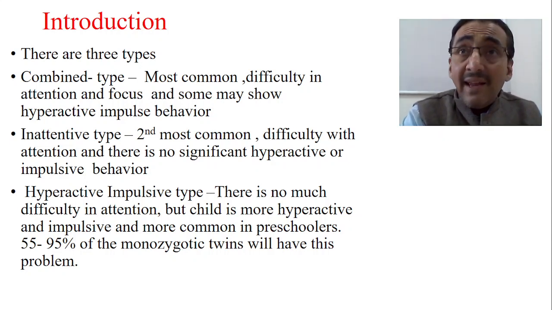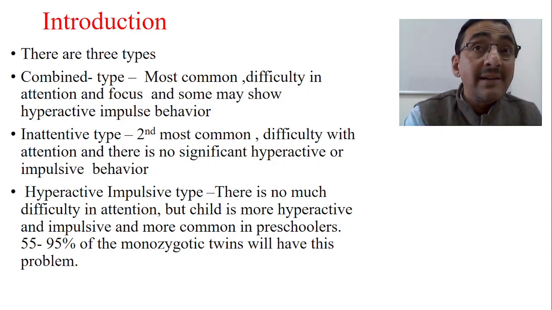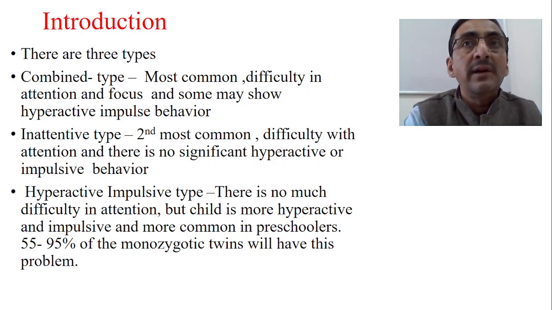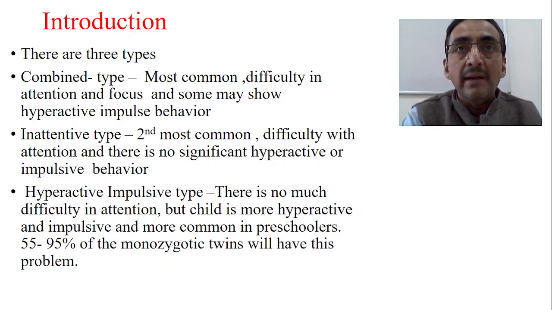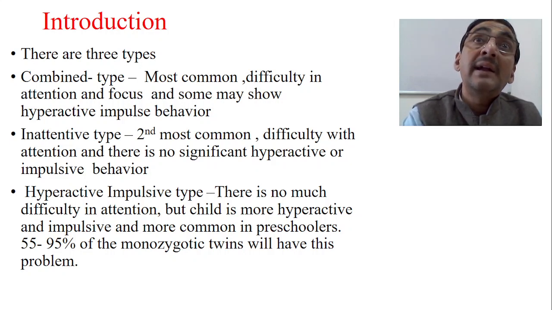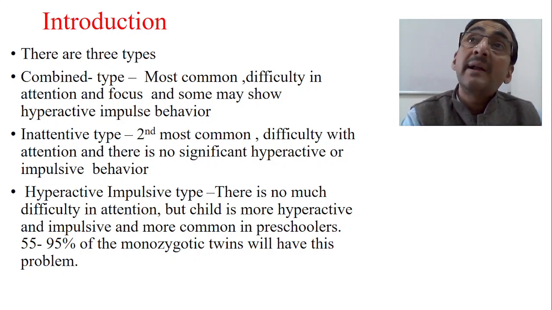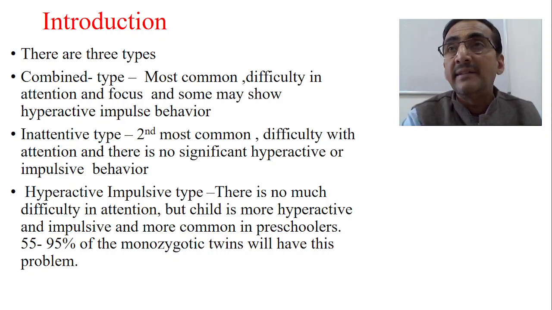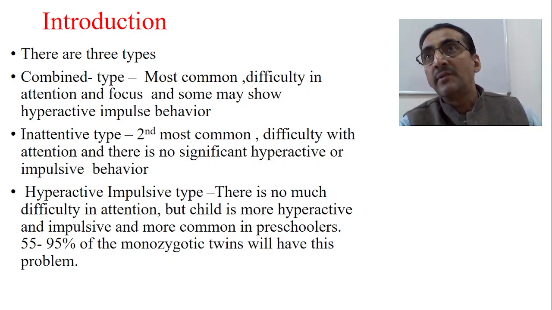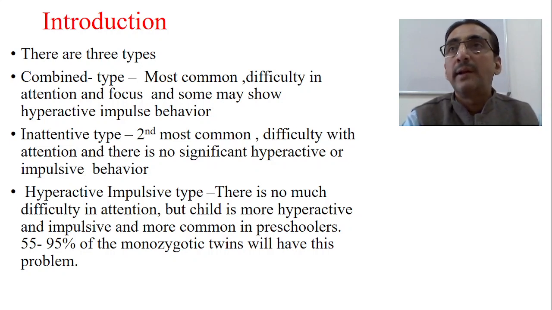Now, in ADHD we have three important types, so understanding this is very important. In the clinical setting, we cannot always get all three in a child. Sometimes there are inattention, hyperactivity, and impulsivity. Sometimes you may get inattention only, hyperactivity is not so much, and impulsivity is there. Sometimes impulsivity is not there, but hyperactivity as well as inattention is there. Sometimes only inattention will be there and the other two will not. So we need to identify these things, because treatment is going to differ accordingly.